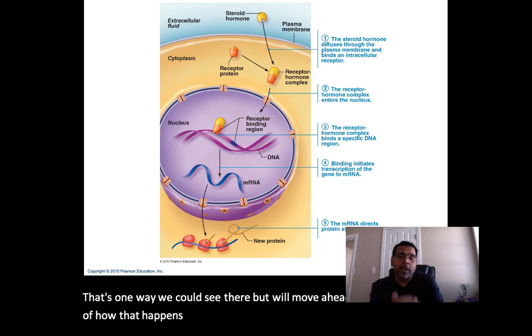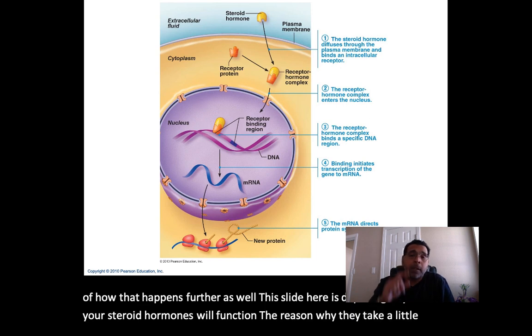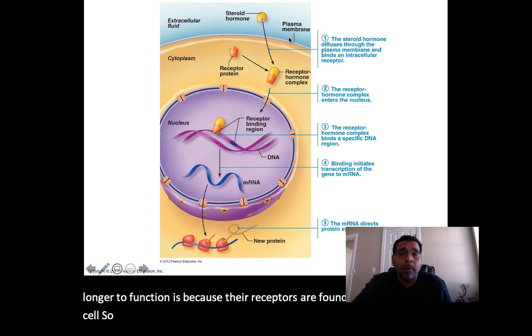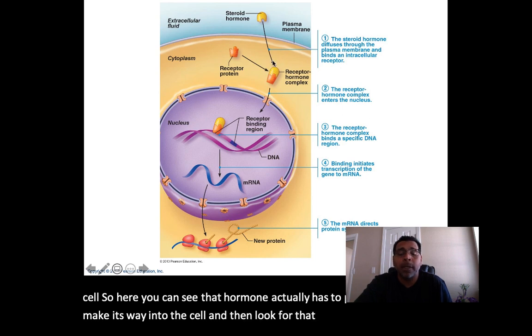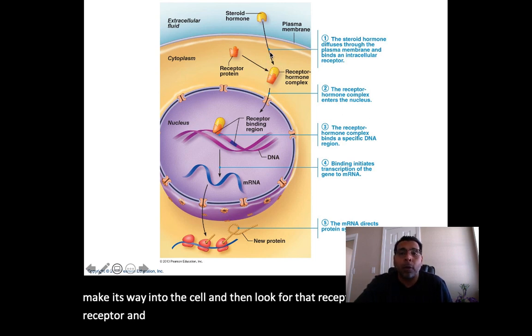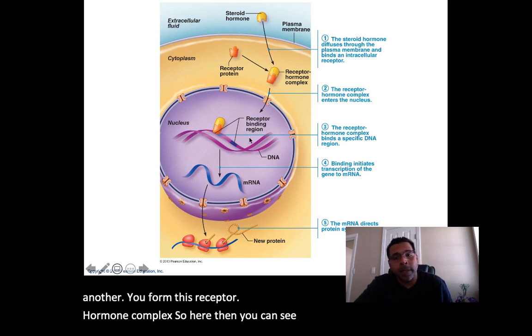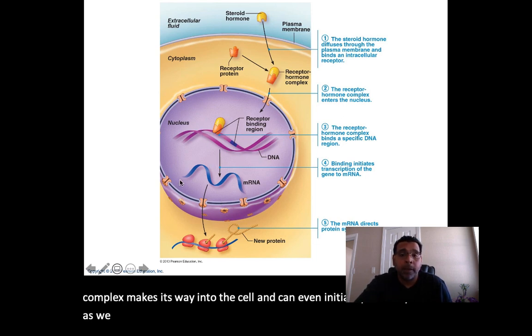This slide here is depicting how your steroid hormones will function. The reason why they take a little bit longer to function is because their receptors are located inside the cell. So here you can see that the hormone actually has to penetrate the cell, make its way into the cell, and then look for that receptor and bind to it. When the receptor and hormone are bound to one another, you form this receptor hormone complex. That receptor hormone complex can even initiate protein synthesis, as we see taking place right inside here.